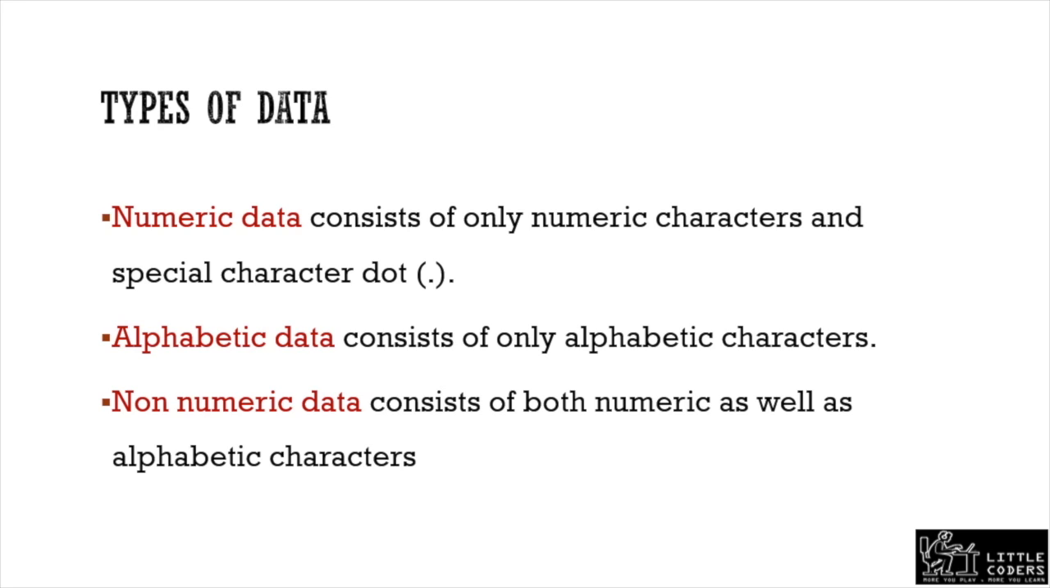Why we have to write like that, why we have to use that, we can see whenever the need comes. Next is non-numeric data. It consists of both numeric as well as alphabetic characters. So that means data can be classified into three types. One is called numeric data, another is non-numeric data, and another one is alphabetic data.